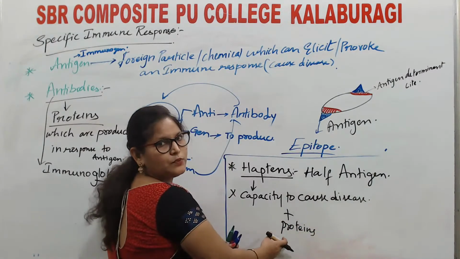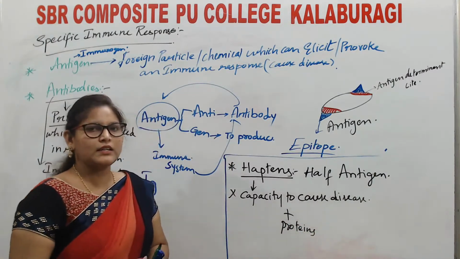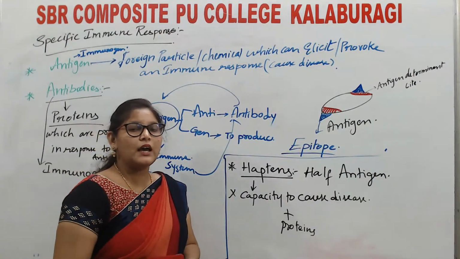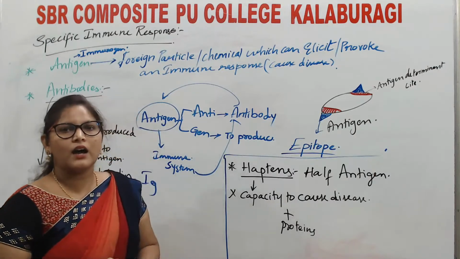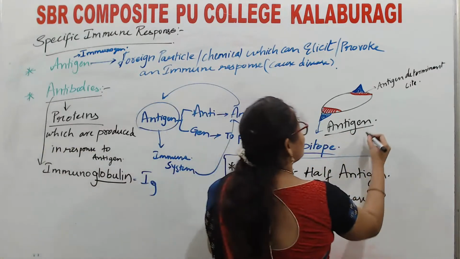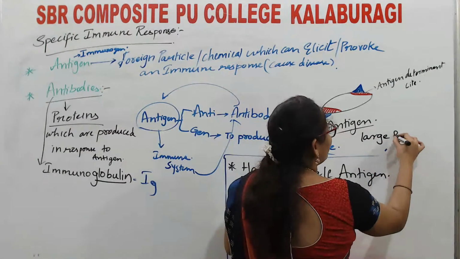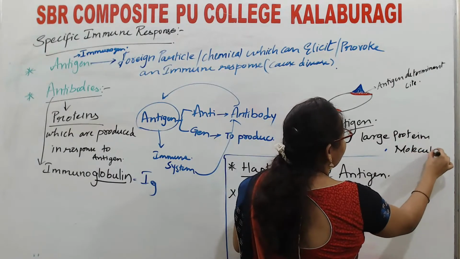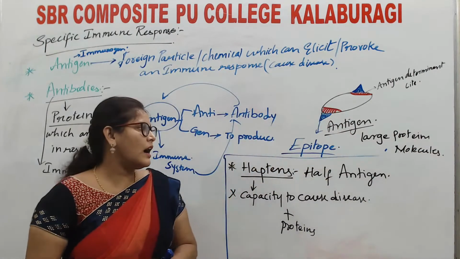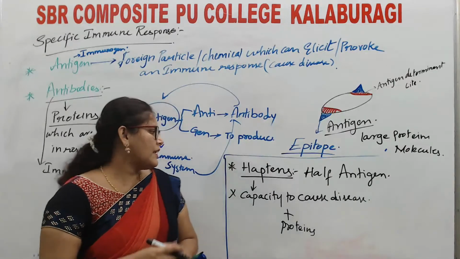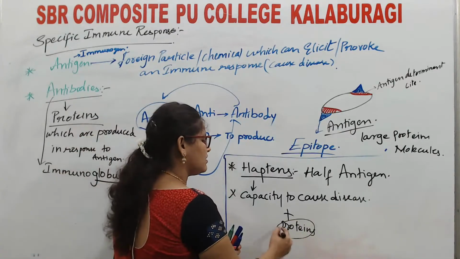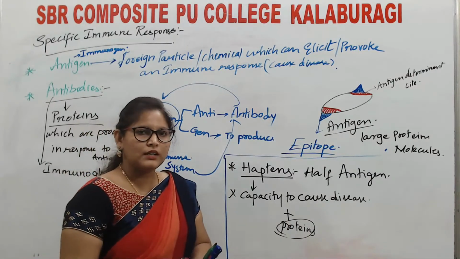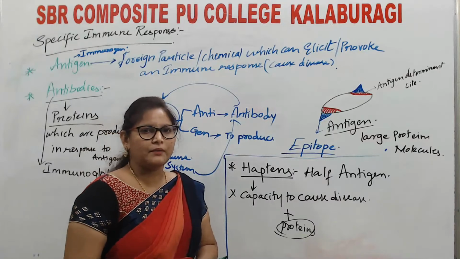So hapten plus protein can cause a disease. Is that clear? Antigens are large protein molecules with large molecular weight, whereas hapten does not have these proteins, so it is a half antigen which does not have the capacity to cause disease, so it is called a hapten.